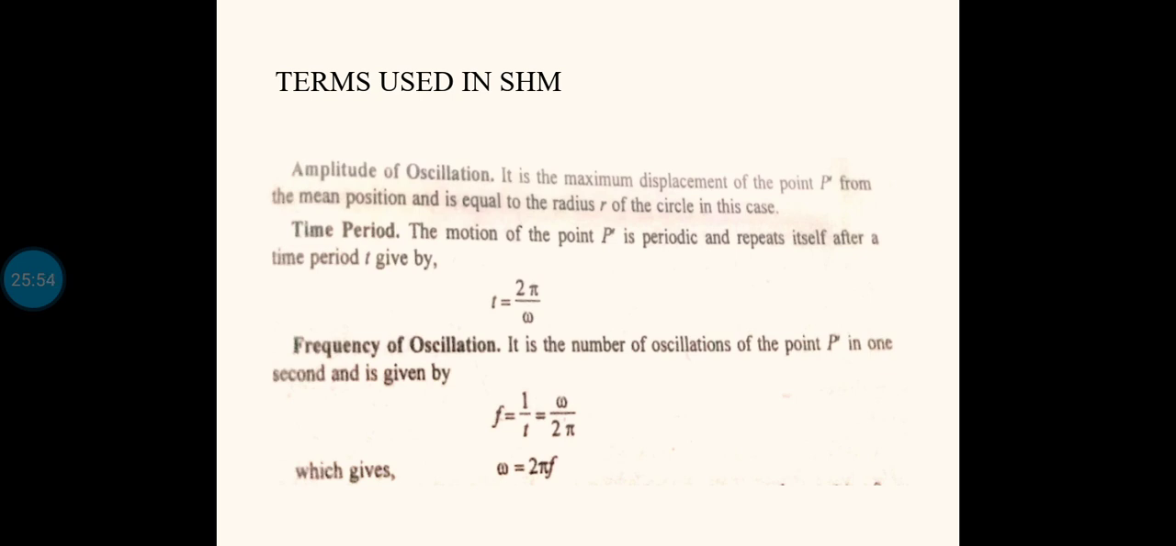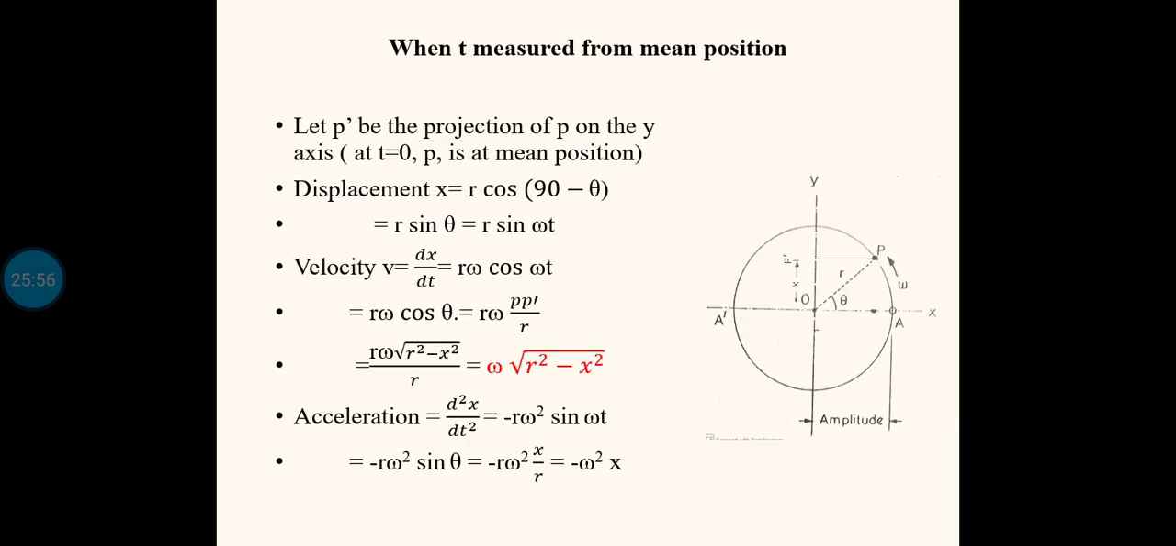Talking about the first case, with this figure I can explain. If p dash is moving along the x-axis, what is happening? Initially p dash is at A. Now p dash will be moving along this horizontal line. It will reach point O, that is the mean position. From there again it moves until it reaches A dash.